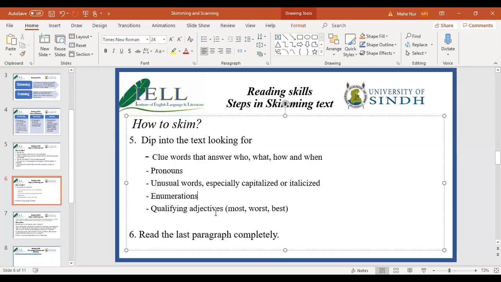Enumerations and qualifying adjectives like most, worst, best. The last thing is, read the last paragraph completely. First and last paragraph, headings, first sentences of paragraphs, and quick skimming of the text. Now I know this sounds very difficult, but it will be easier for all of you when you are practicing.